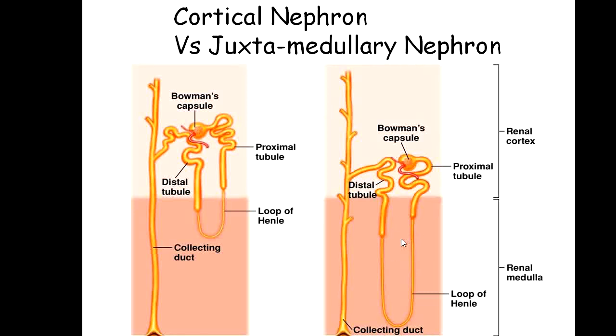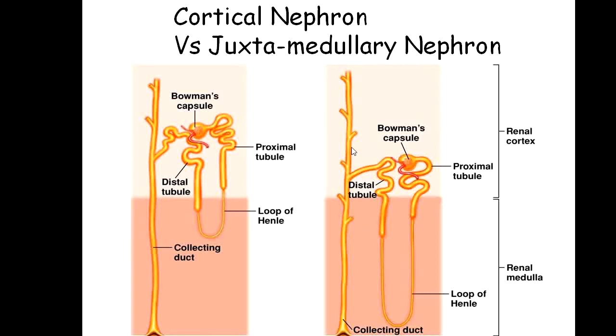It develops the osmotic gradient in the medulla. It provides the concentrated fluid to the medulla, and the cortical nephron does not provide the concentrated fluid to the medulla.